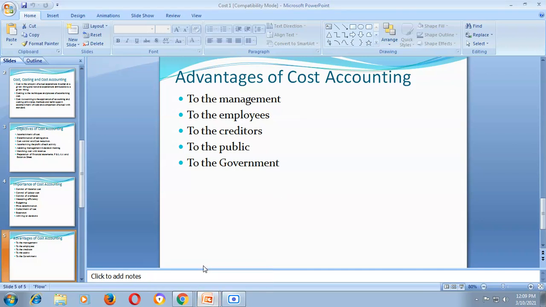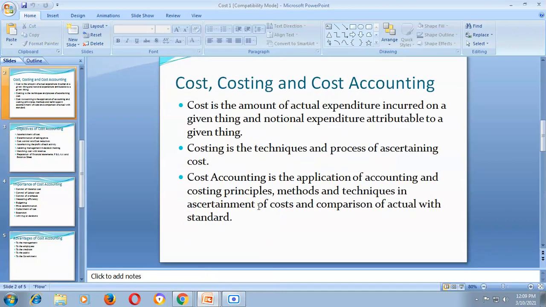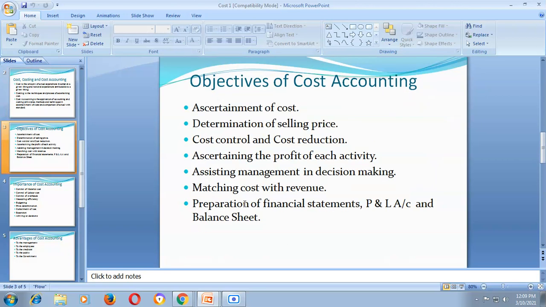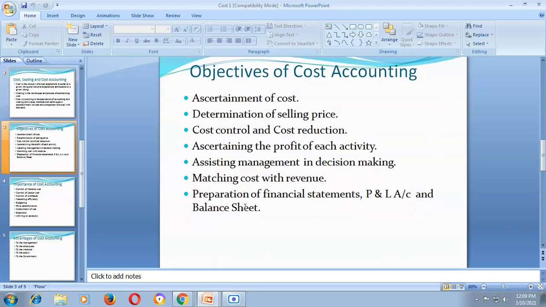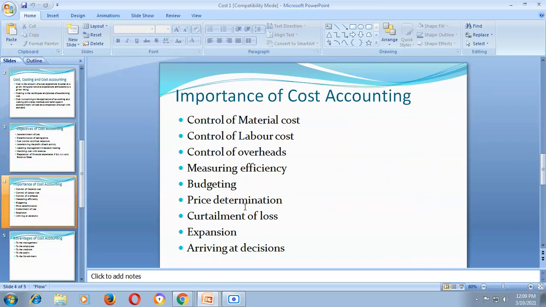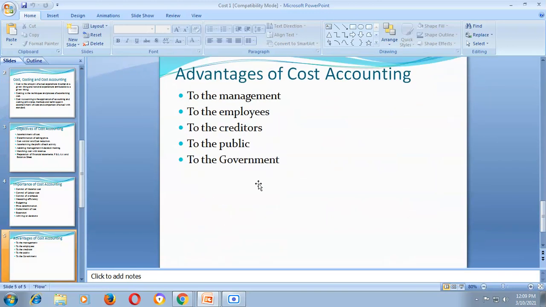In the initial part, we discussed the meaning of cost, costing, and cost accounting. Then we discussed the objectives of cost accounting. Then I discussed the importance of cost accounting and finally the advantages of cost accounting.